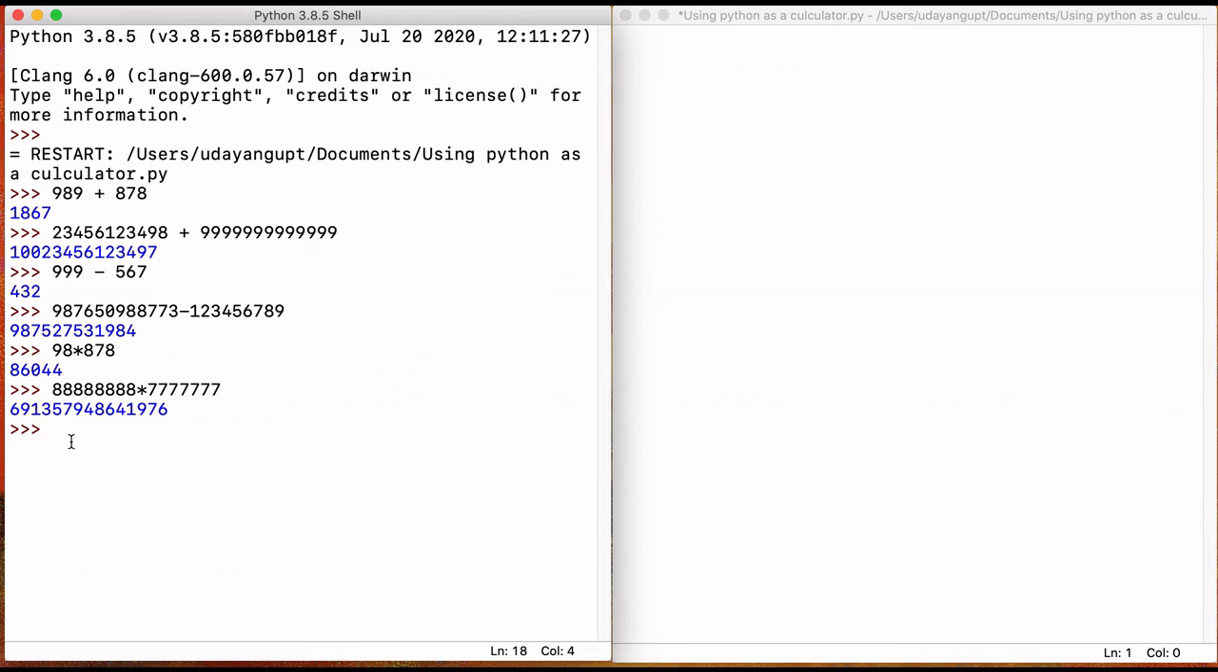And now let's move to division. For division we use the slash. So 89 divided by 6. Now let's divide 23 divided by 12. It's 1.9166666667. So now let's divide more.